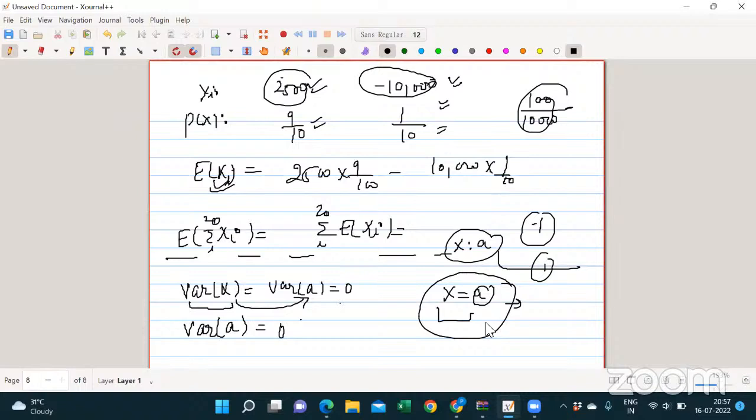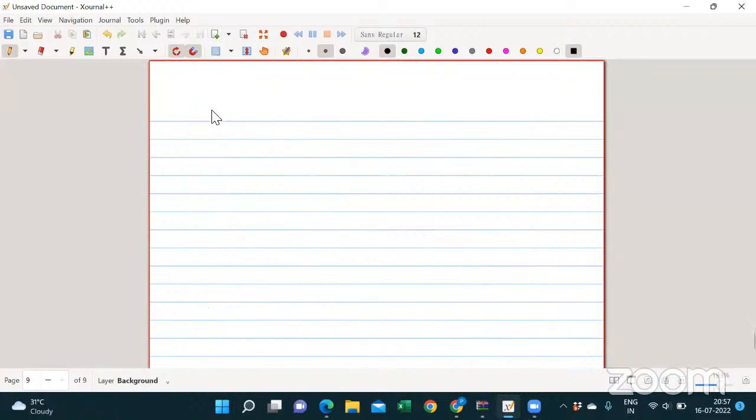So, is that clear? Not really. Tell me. Variance of a constant A means E of (A minus mu) square. See, E of (x minus mu) square. X is what? X is A. And mu is the mean of a constant, so the mean value will be A. So mu will also be A.